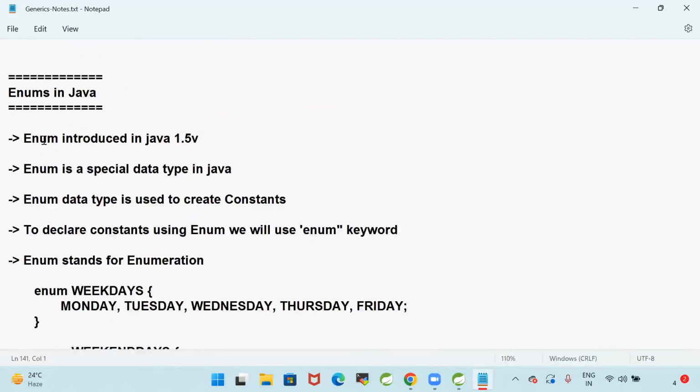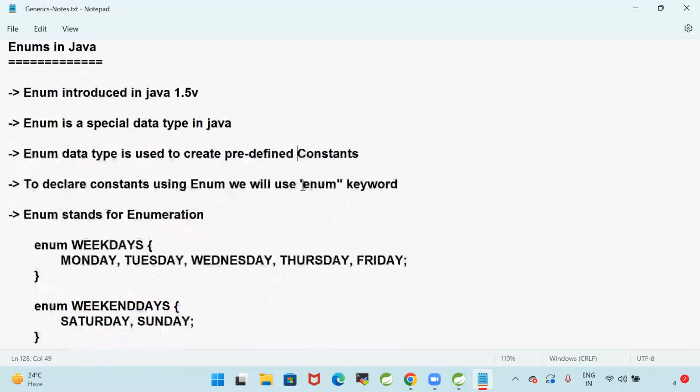Any fixed set of constants you want to represent, then we will go for enum in Java. Enum was introduced in Java 1.5. Enum is a special data type in Java, used to create predefined constants. Got my point? To declare constants using enum, we will use the enum keyword. Enum stands for enumeration. Enum weekdays, enum weekends, like this we are going to take that.